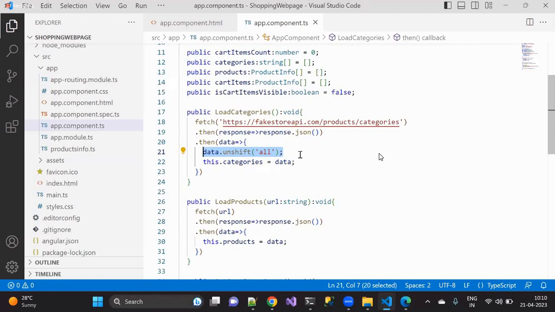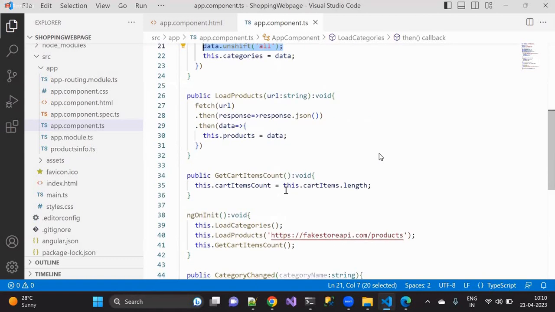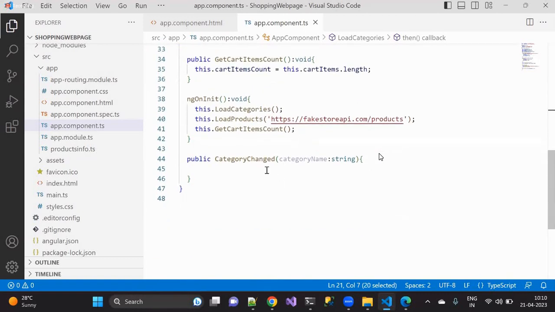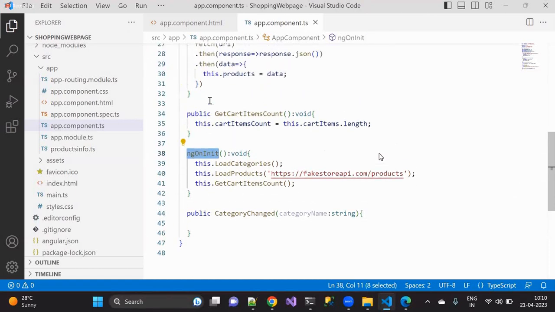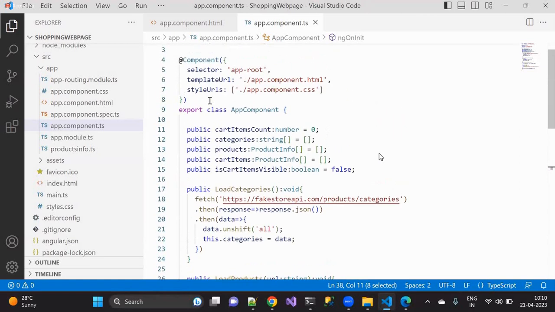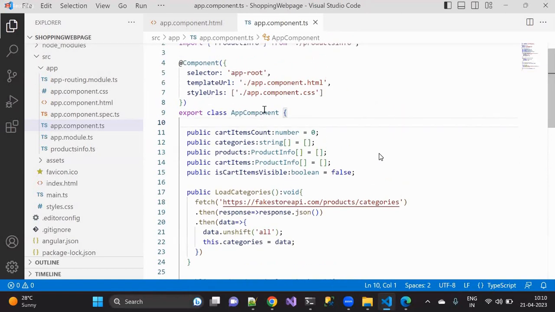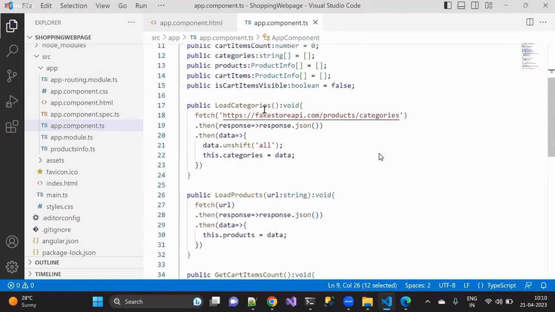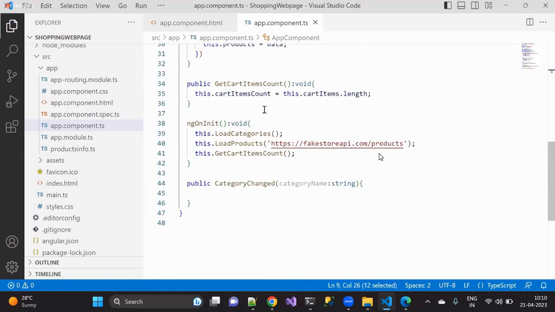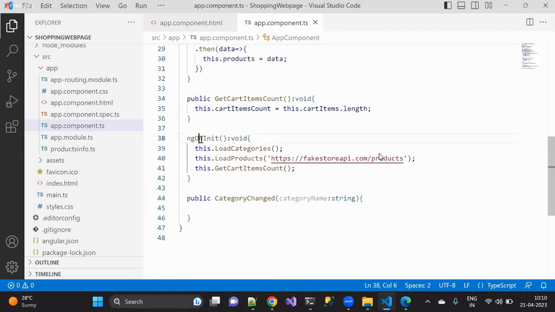Okay, very good. Now, whenever the user changes the category, I want to display using ngOnInit. Yesterday only I told you, Prasad. Generally, whenever this app component is going to be loaded, if you want to load something at the time of component load, we can go with ngOnInit.